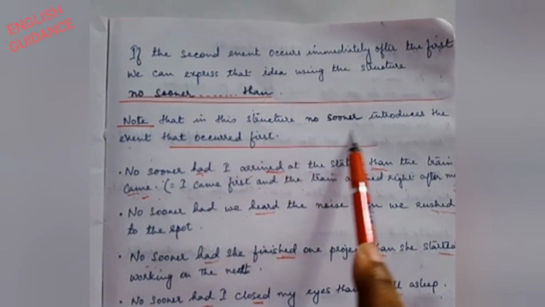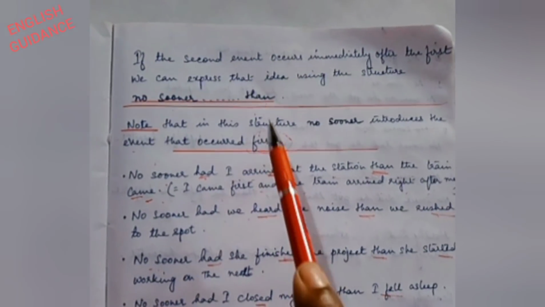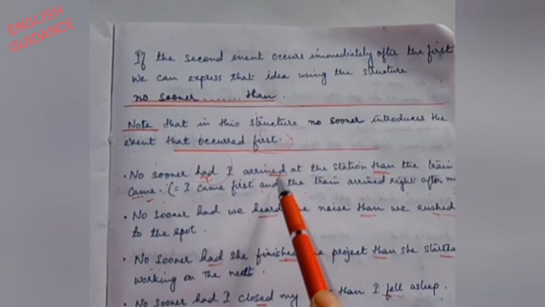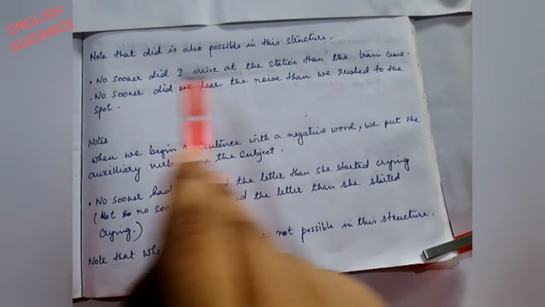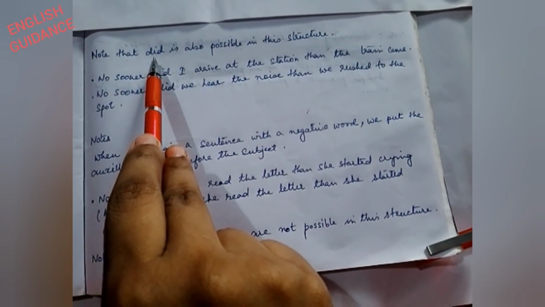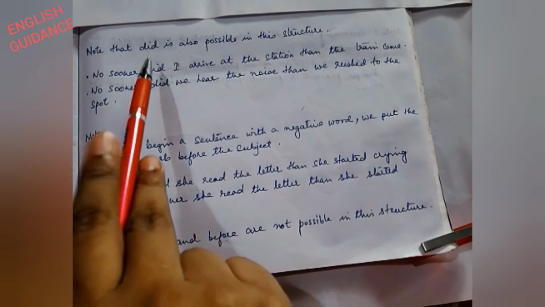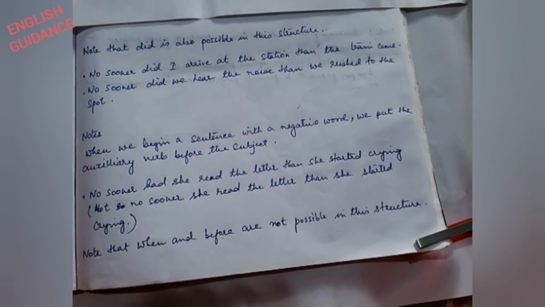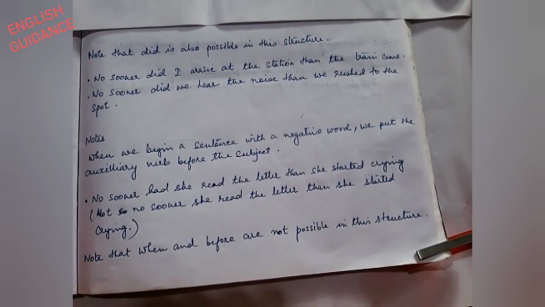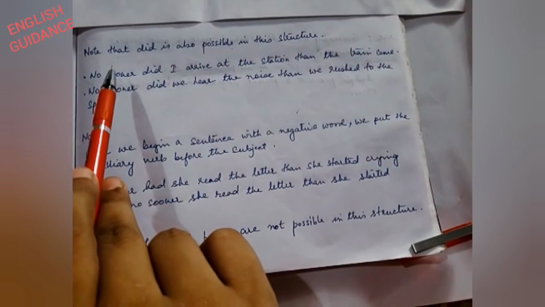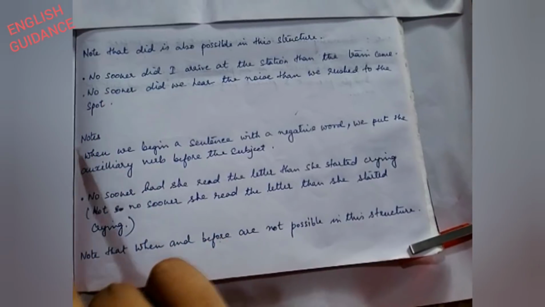Remember one thing, that in this sentence no sooner introduces the event that occurs first. That's why we are using had and it is attached with past. No sooner and than. Did is also possible, but there is some clear difference between using did and had. You have already seen the formula of using had. Now let's see how we will construct the sentence with no sooner did.